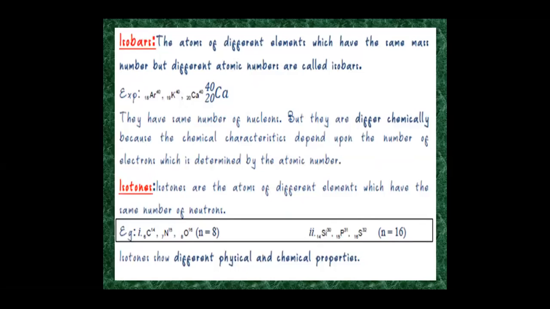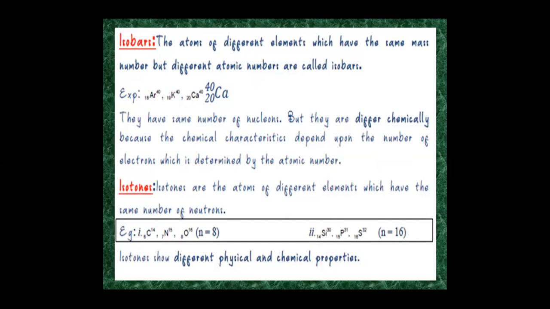Isobars: the atoms of different elements which have the same mass number but differ in their atomic numbers are called isobars. For example, argon, potassium, calcium have the same mass number but differ in their atomic numbers: 18, 19, 20. However, 40, 40, 40 is the mass number.